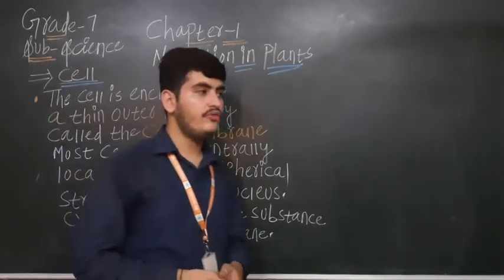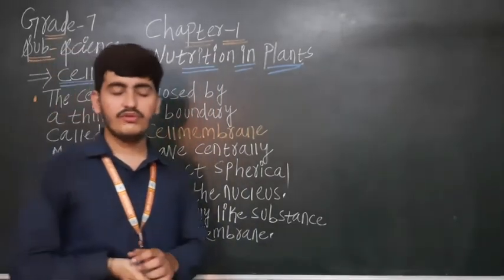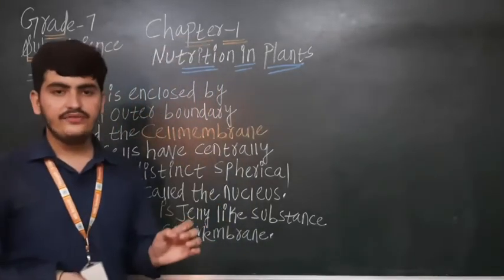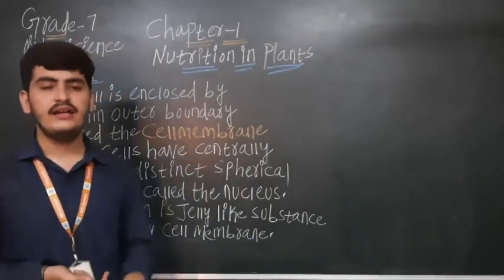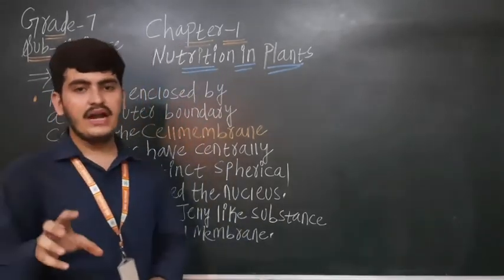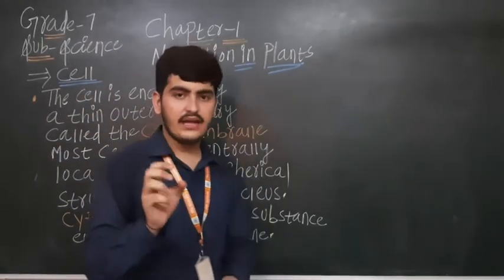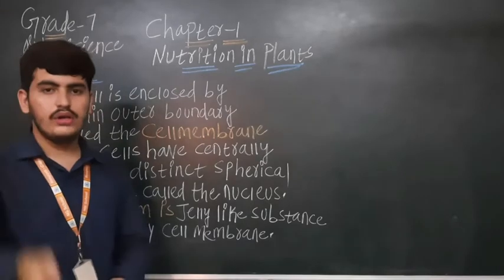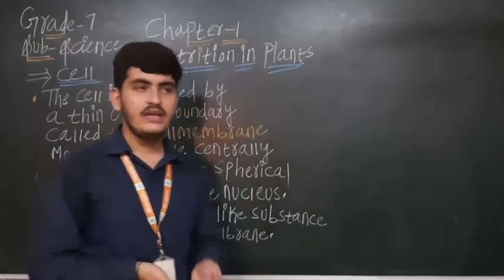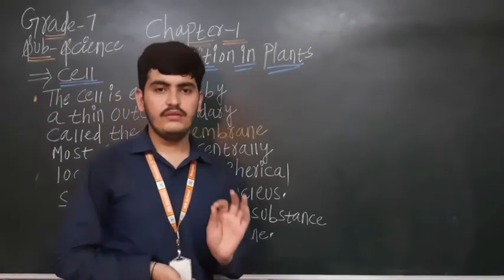The food factory of the plant, or we can say the kitchen of the plant, right? The leaf is known as the kitchen of the plant, as well as the food factory of the plant. It means the plant leaves are preparing food for the whole plant. पूरे प्लांट के लिए जो लीव्स है वो उनके लिए फूड बनाता है. That's why leaves are known as the food factory of the plant.